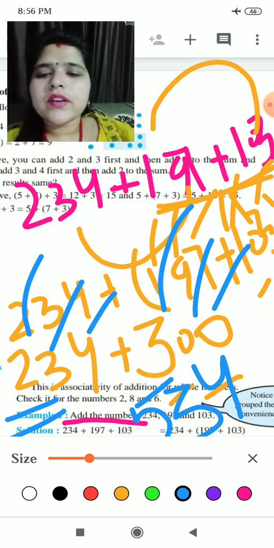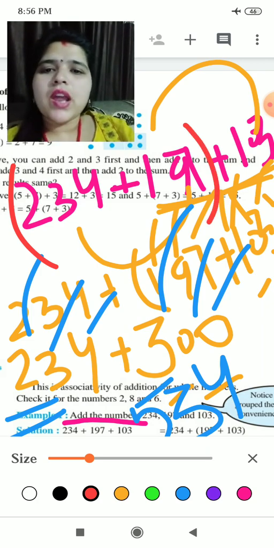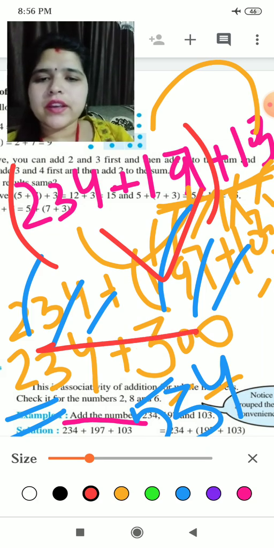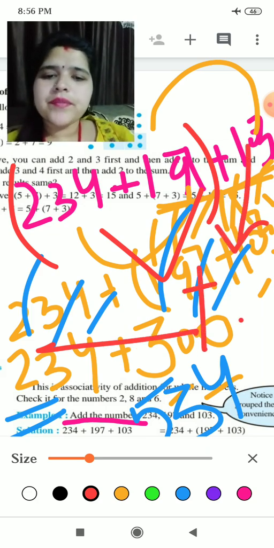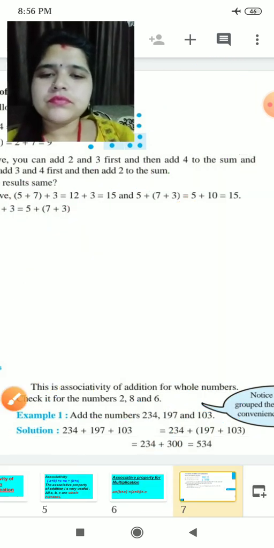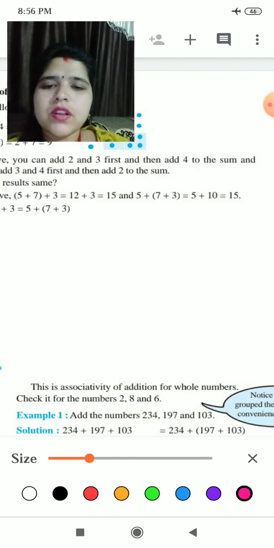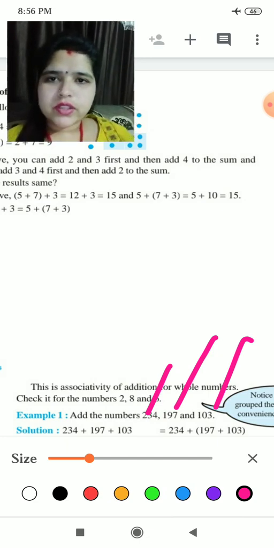You can take a bracket on these two numbers also. When you add these two numbers, whatever answer comes, you have to write it here, plus this number you will write here. Okay, you can see in the question itself, we have to add these three numbers, 234, 197, 103.